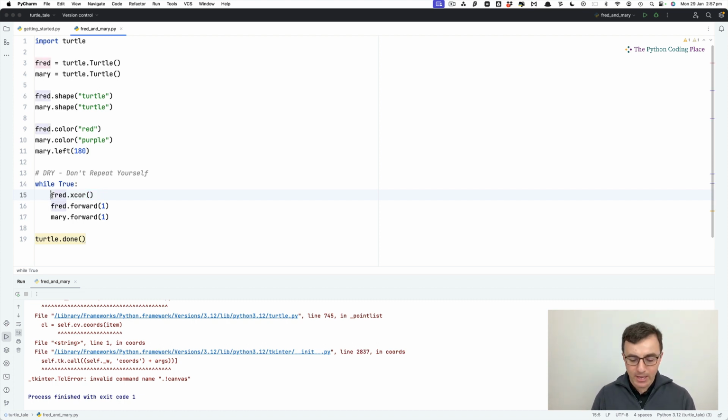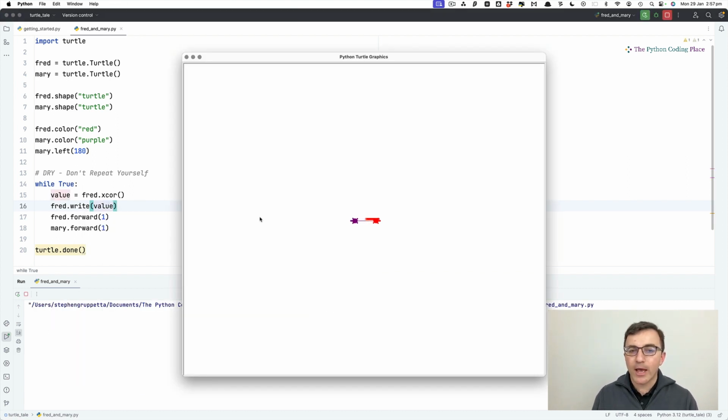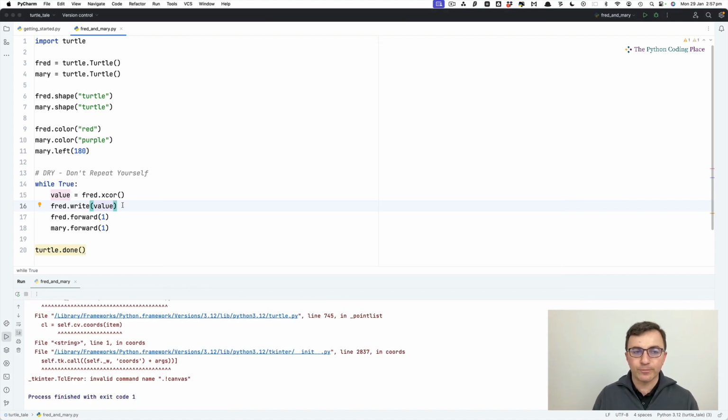So I could either say value equals, so I'm giving it a label. Whatever comes back from Fred.xscore, which is going to be a number, I want to store it in a box labeled value. This is the variable name. And now I can use write as I've done before, value. And you can see there, it's not very clear, but every time Fred is moving, it's writing on the screen the value, but then every time it's writing it again. So it's a whole mess. We don't want that. That's one option.